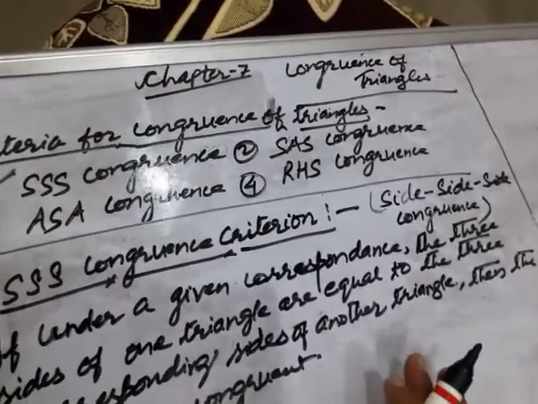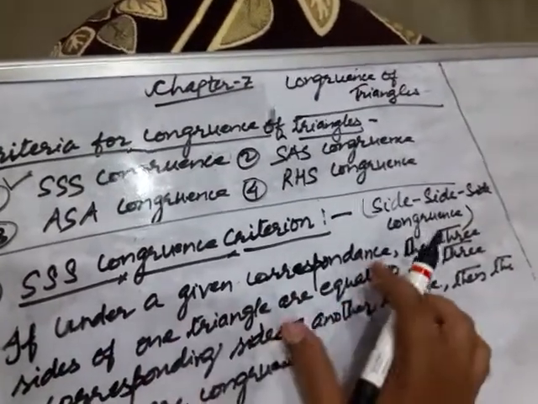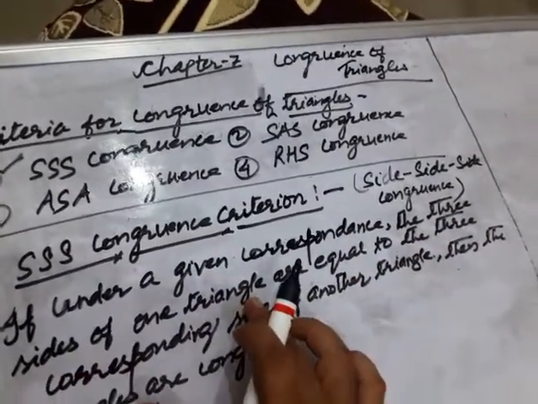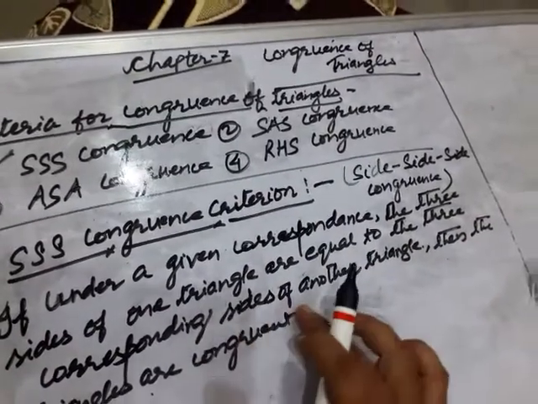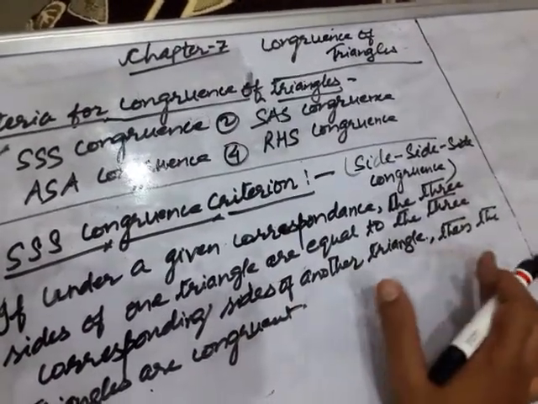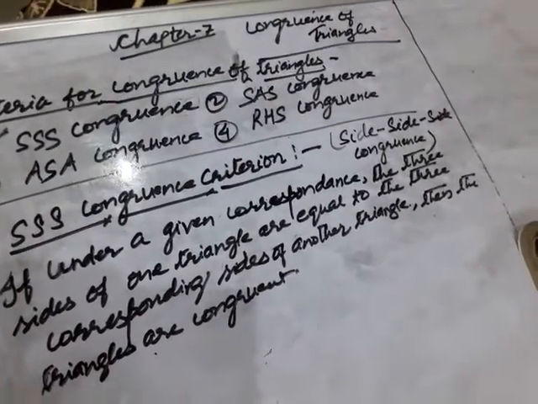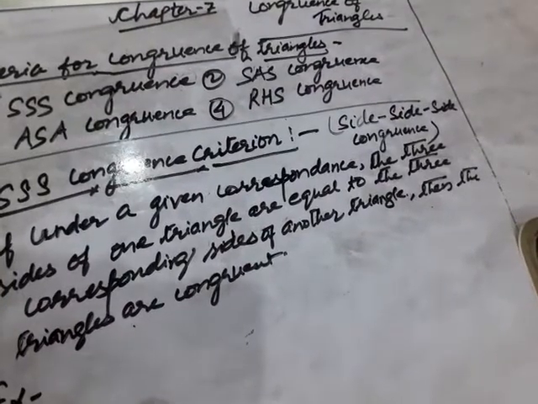Okay, children, let us repeat the things. If under a given correspondence the three sides of one triangle are equal to the three corresponding sides of another triangle, then the triangles are congruent. Let us see an example. Here, children, two triangles are there.